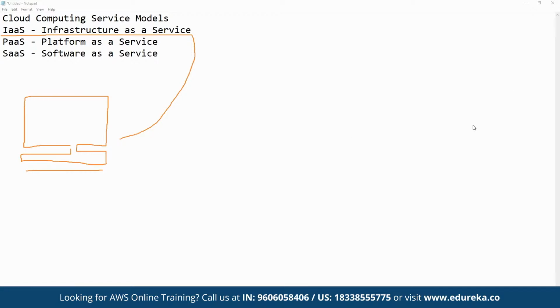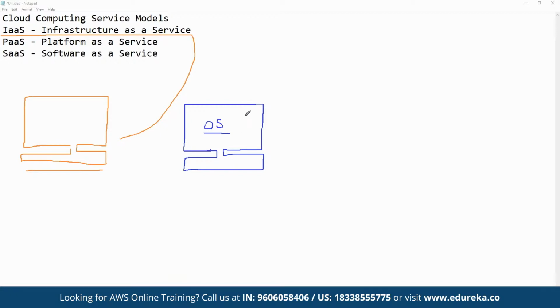Now, suppose there was another vendor in the market for buying the PC. That vendor not only gave us the entire infrastructure, but also gave us the entire operating system bundle, all the drivers, and networking also installed on this hardware. That means if we want Mac OS, the Windows platform, or the Linux platform, then these OS were already installed and configured on this hardware.